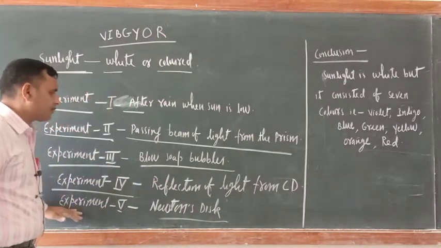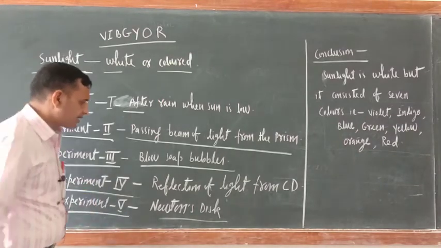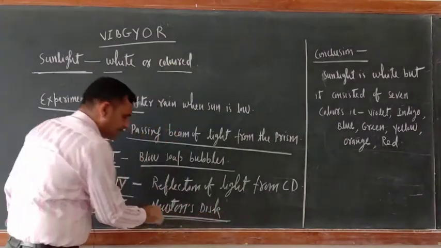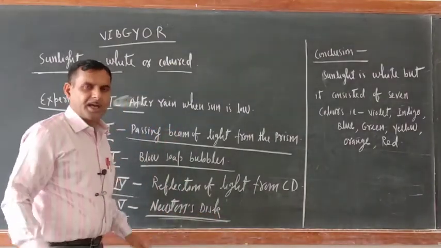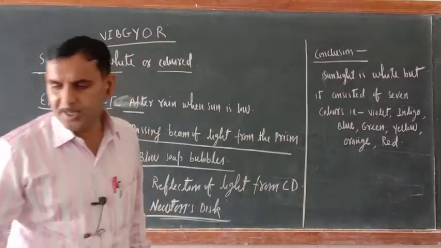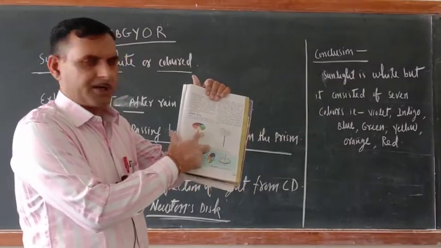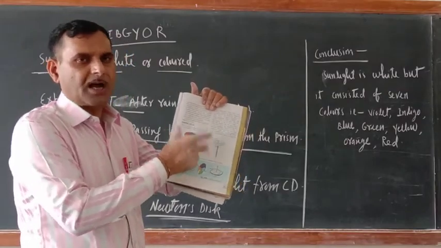Another very simple experiment that you can do at your home is Newton's disc. Newton's disc, and its diagram is given in the NCERT book. You have to make it. This is the book, and this is the Newton disc. Please see this one. How to make it, I will tell you.